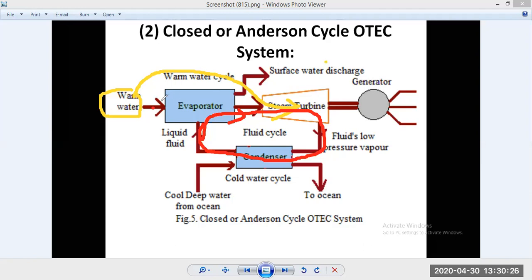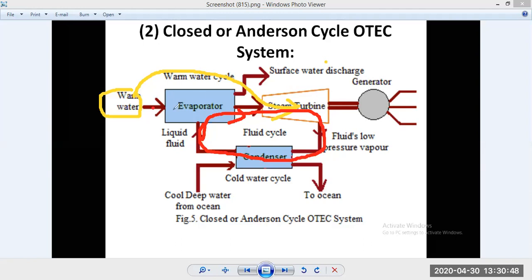So in place of using direct seawater, if we utilize some low boiling point fluid like ammonia, freon 12, or butane to run the turbine and produce electricity, this is termed the closed or Anderson cycle system.